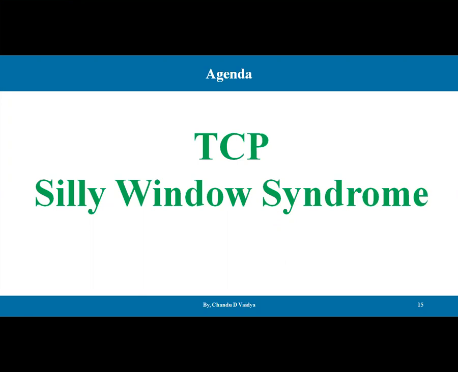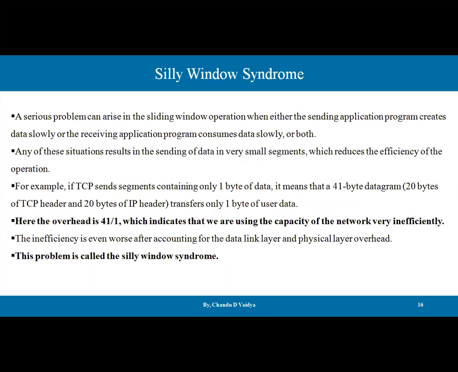Today we are going to discuss the silly window syndrome. Before this video, we discussed flow control in TCP. In this video lecture, we will discuss what this silly window syndrome is, how it occurs, and what solutions are available. So let's start with the silly window syndrome.